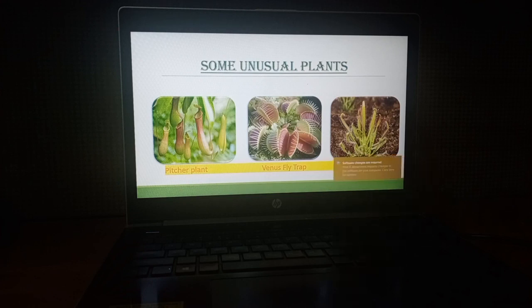So here are some unusual plants like pitcher plant, Venus flytrap plant, and sundew plants. They are the insectivorous plants, meaning they feed on insects.